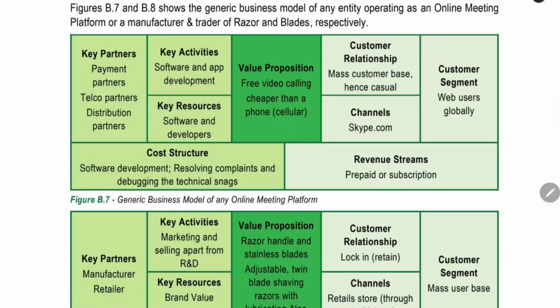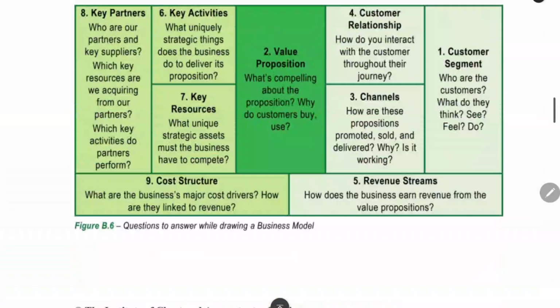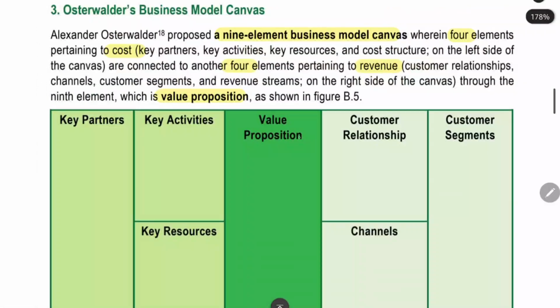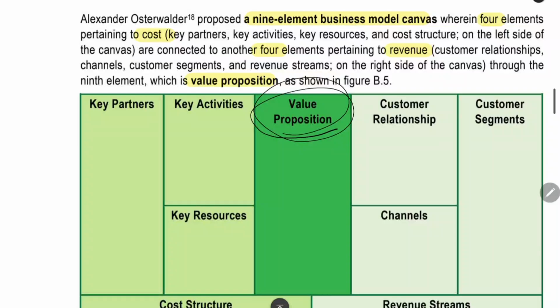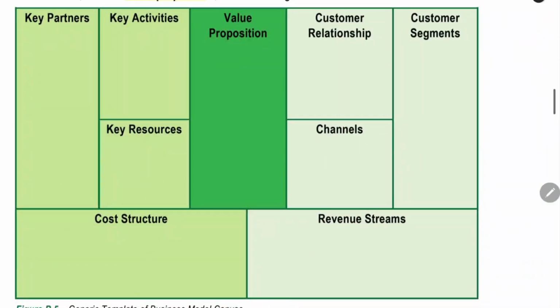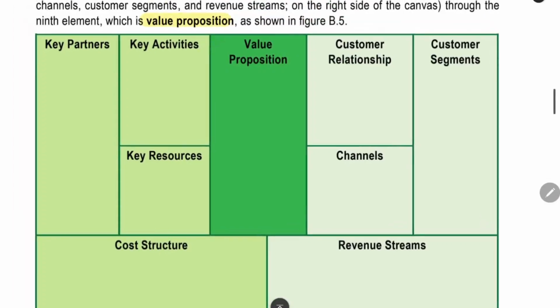Now we have completed the business model canvas. Now we have to move to the value proposition canvas. What is the value proposition canvas? The value proposition canvas is a model which is entirely based on value proposition. We will not consider any other things, customer, revenue, everything, nothing. We will not care about the cost structure, revenue stream and all. We will care only and only about the customer and how we are providing the value to the customer.